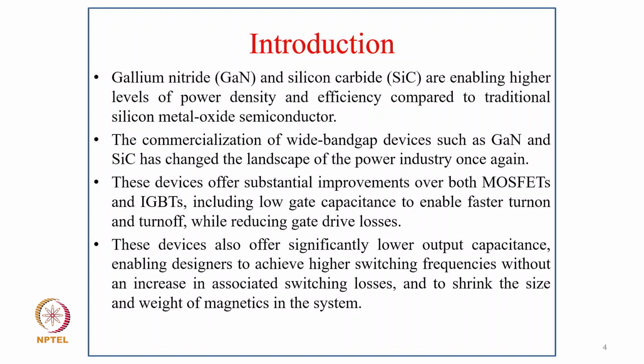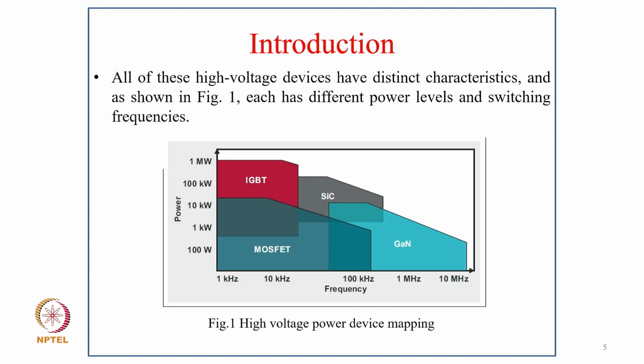These devices offer a substantial improvement over both MOSFET and IGBT, including low gate capacitance to enable faster turn off and turn on, while reducing the gate drive losses. These devices also offer significantly lower output capacitance, enabling designers to achieve high switching frequencies without an increase in associated switching loss, and to shrink the size and weight of magnetics in the system.